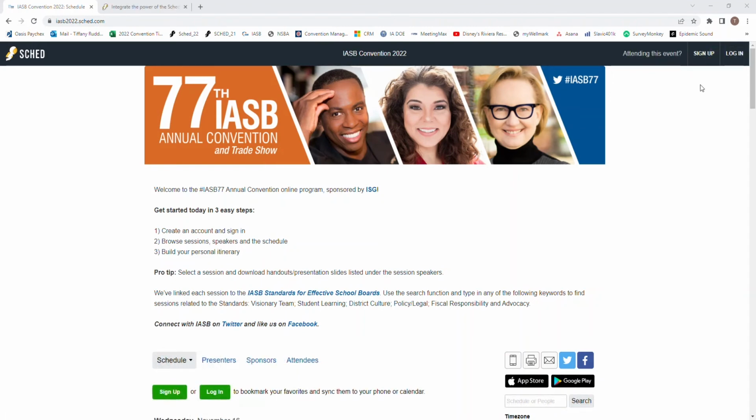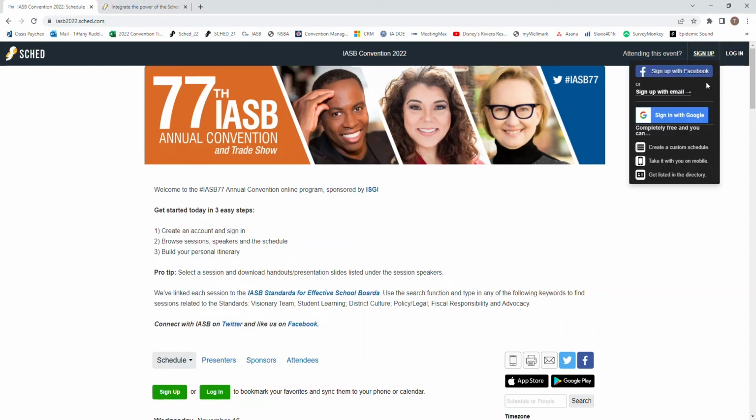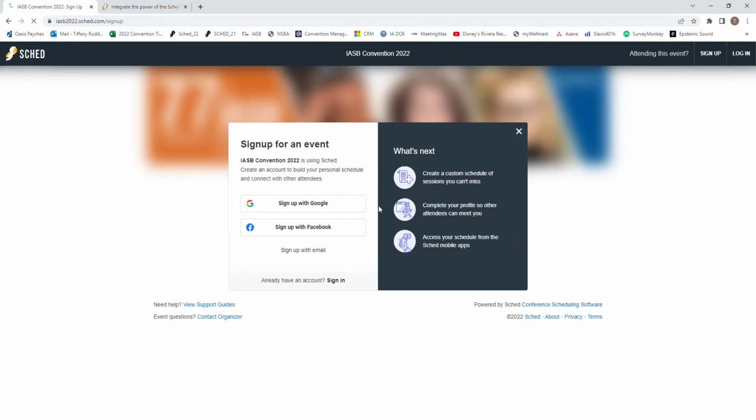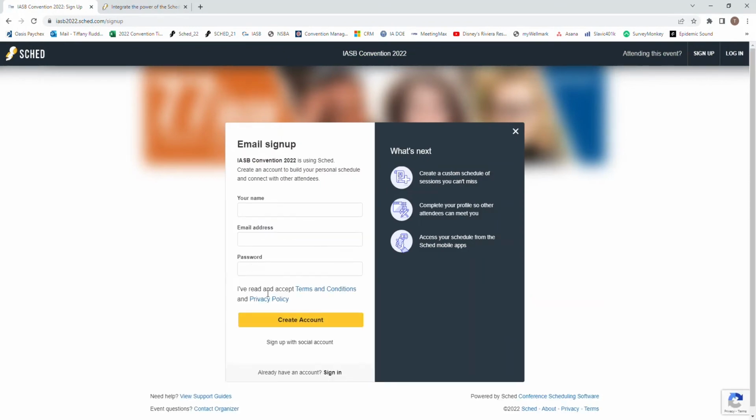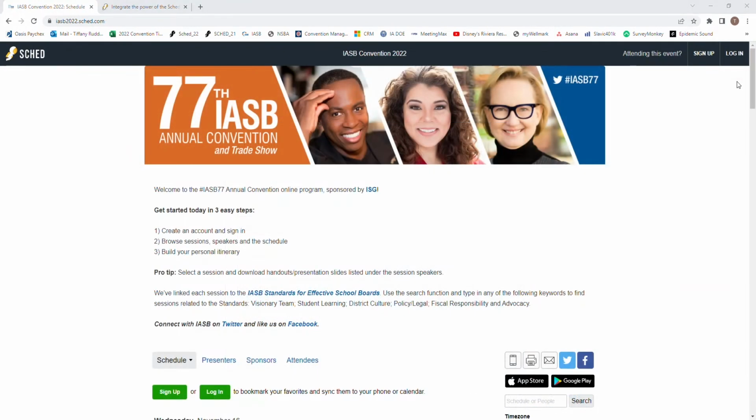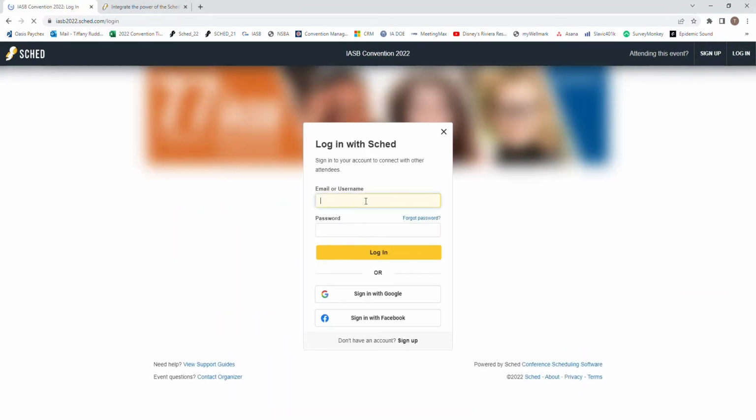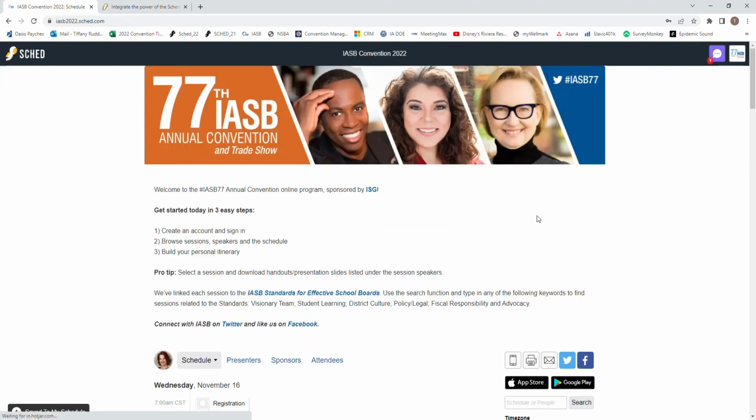To access SCHED, visit www.iasb2022.sched.com. In the top right corner, click Sign Up and select the option that best applies to you. To create your account, simply complete the fields as shown. Once you have created your account, you can log in at any time from the home page. You may want to bookmark this page to make it easy to access at any time.